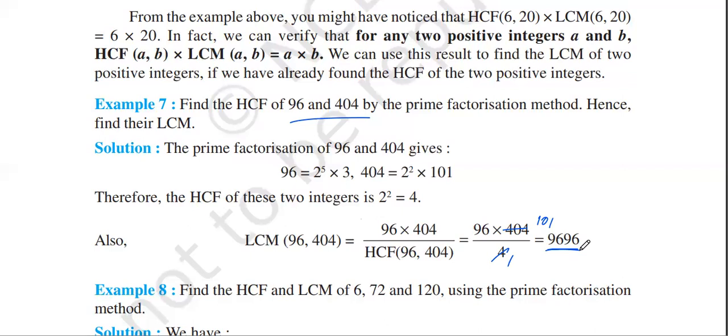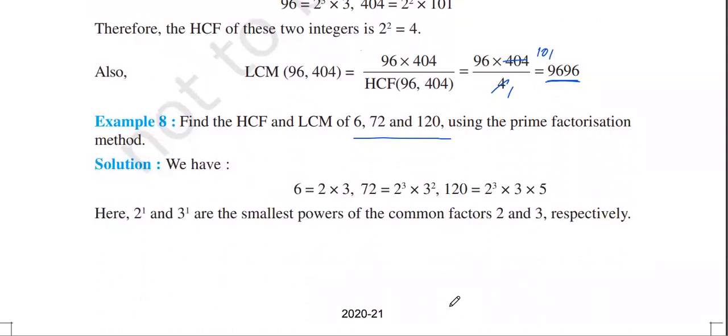Okay. Find the LCM and HCF of 672 and 120 using prime factorization method. Usually prime factorization method, they do not specify it, but rather they say it as using fundamental theorem of arithmetic. Using fundamental theorem of arithmetic, find the LCM and HCF, they will ask.